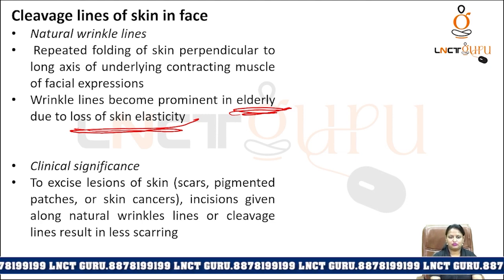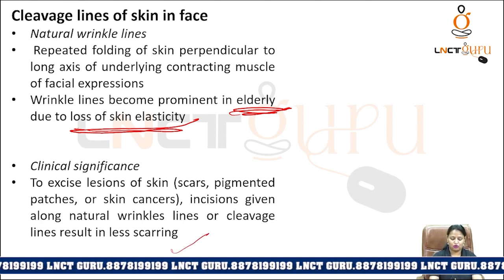Now clinical importance, to excise lesion of skin, that is the lesion कौन कौन से present रहते हैं? स्किन पे कोई scar mark present है, कोई pigment patch present है या skin cancer है. Incision तो दिया जाता है, वो दिया जाता है natural wrinkle line के along और cleavage line के along. Why? Because face पे अगर आप surgery कर रहे हो तो कोई भी नहीं चाहता कि face पे scar mark दिखे, इसीलिए along these lines हम करते हैं so that less scarring is seen. So this is the implication part of cleavage lines and natural wrinkle lines.